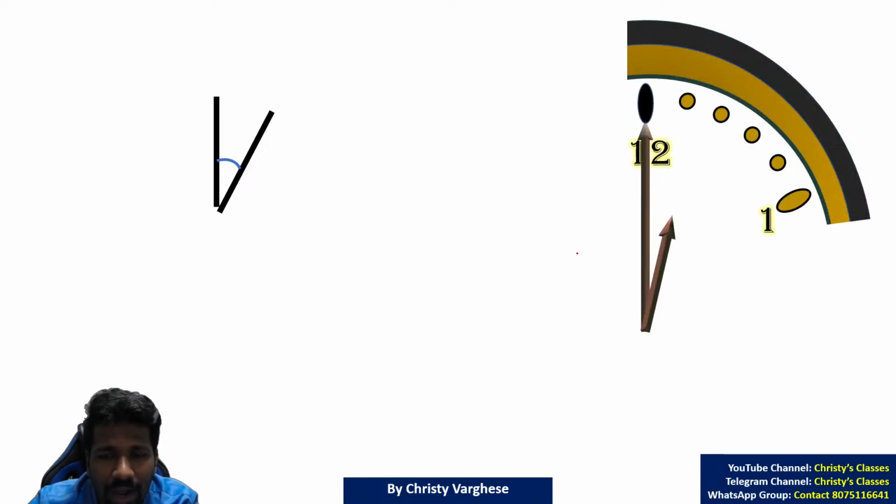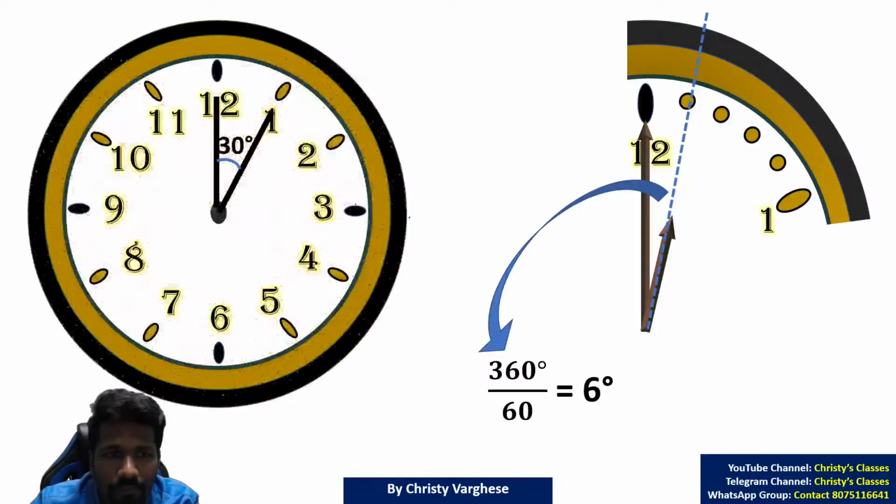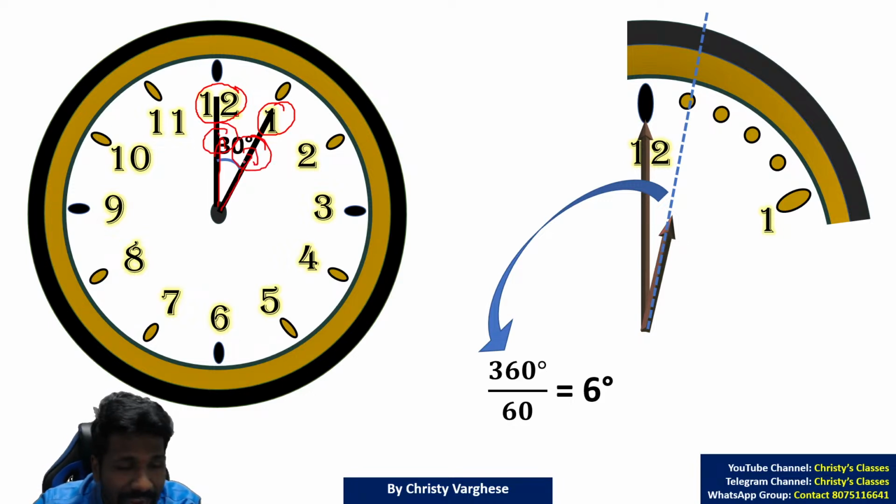And in 1 hour, how much angle will our hand move? First we will discuss our hand. From 12 o'clock to 1 o'clock, that is 1 hour, how much will our hand move? Our hand will move from here to here. How much is it? How much angle is it?